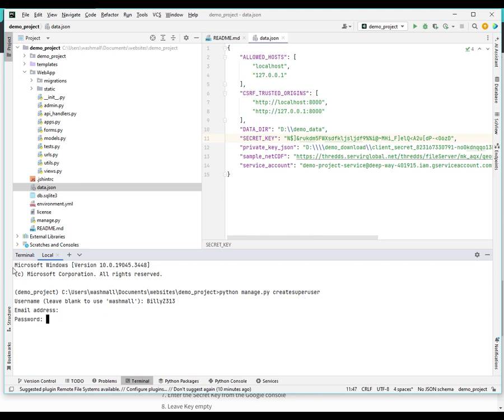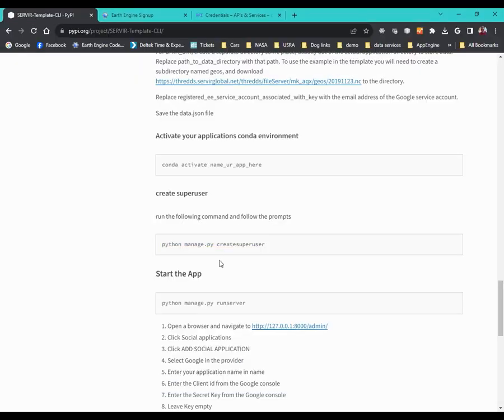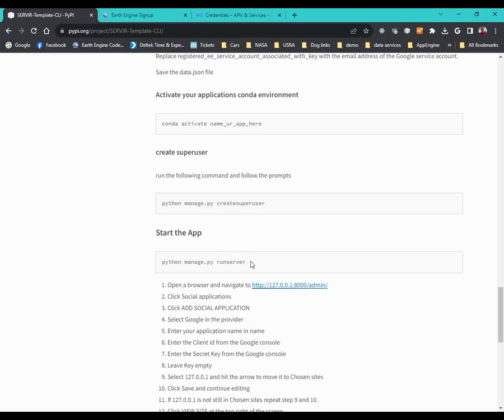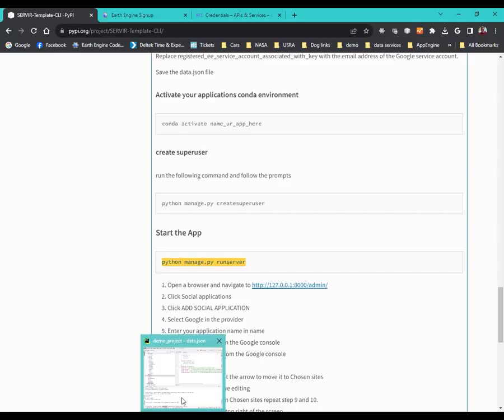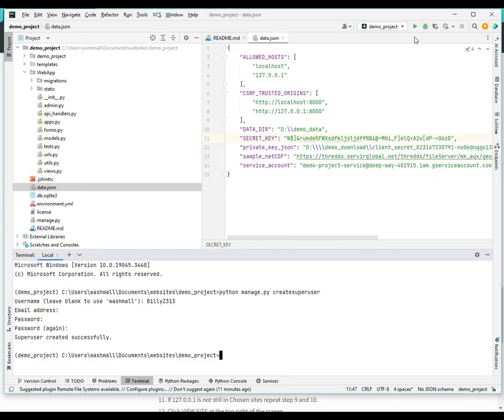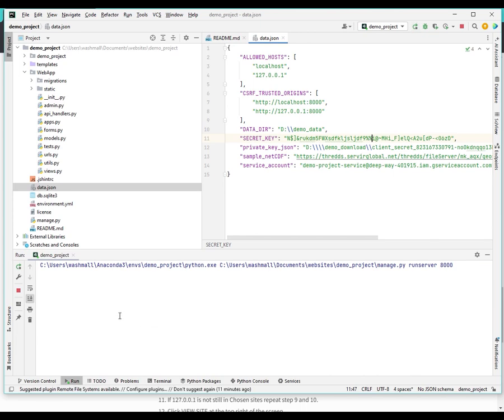I'm not going to bother filling out an email address. Okay, so we've created the super user. Oh, and then we can do python manage.py runserver, which we're using PyCharm, so we don't actually have to do that. We can just hit the run here and it will take care of that for us.